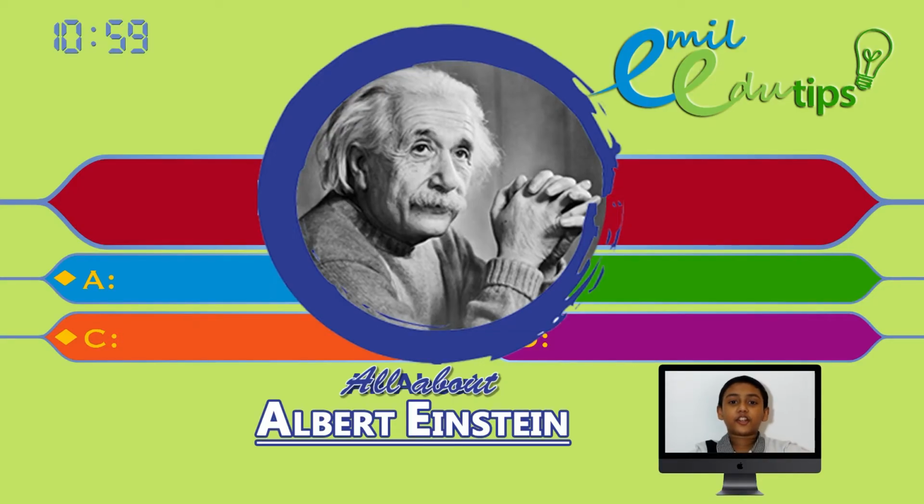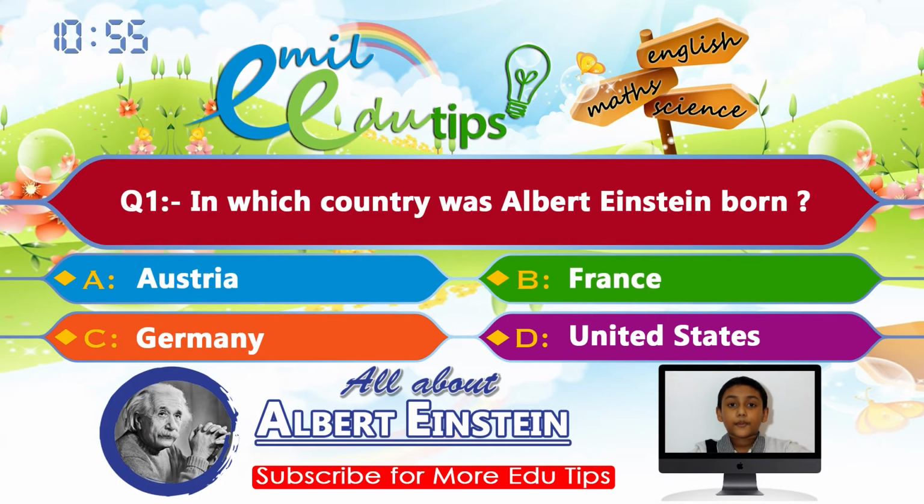Friends, today we are going to learn all about Albert Einstein. Question number 1. In which country was Albert Einstein born? Options: A. Austria, B. France, C. Germany, D. United States. Your time starts now. The correct answer is option C. Germany.